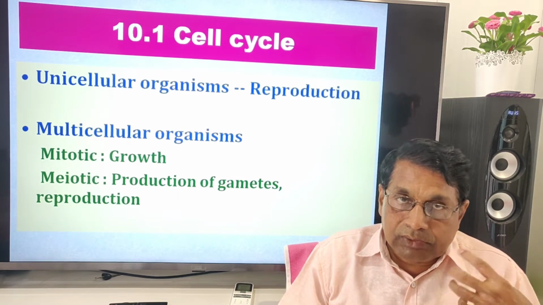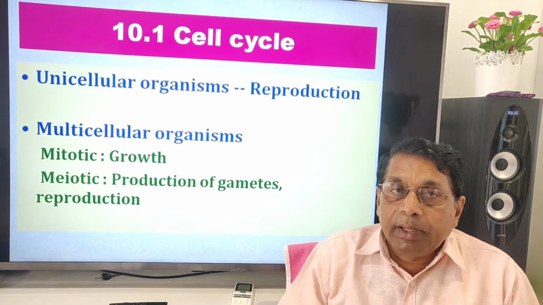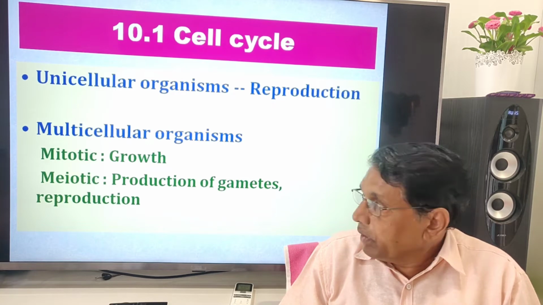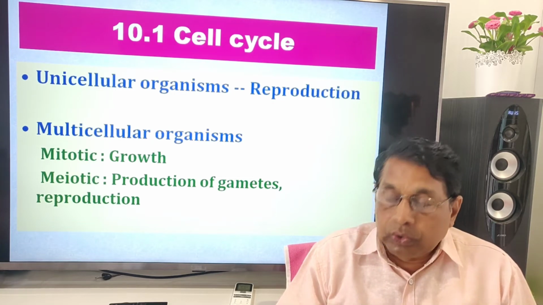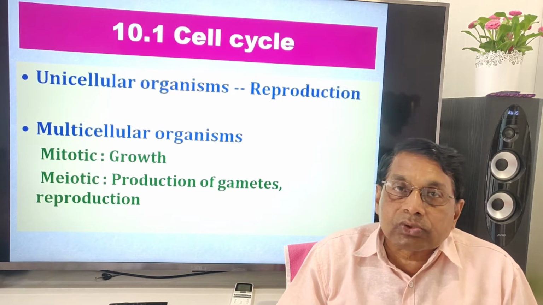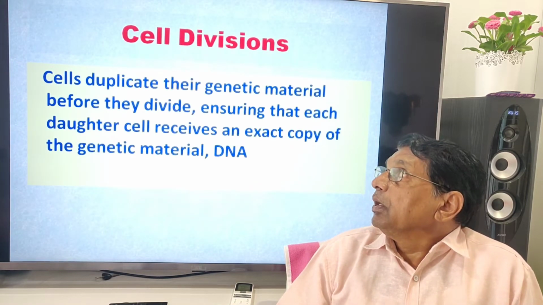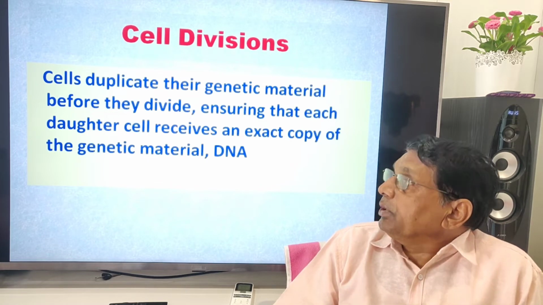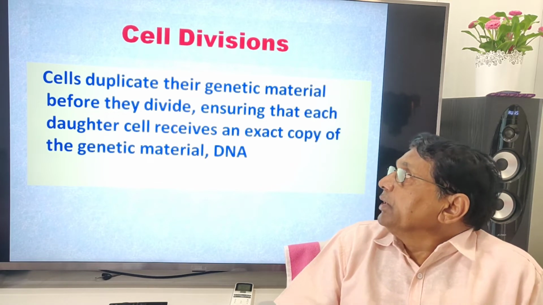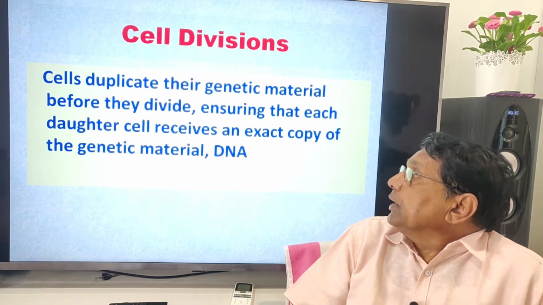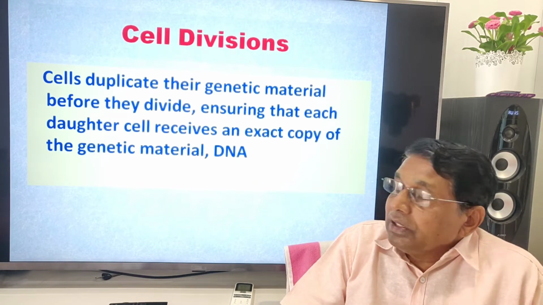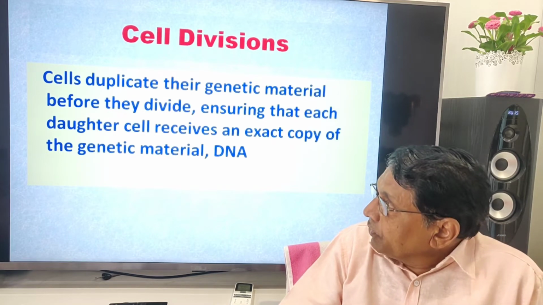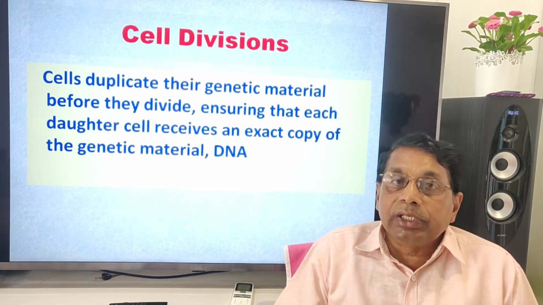So, meiosis division mainly results in the formation of male and female gametes. So, it is important in sexual reproduction. Cells duplicate their genetic material before they divide, ensuring that each daughter cell receives an exact copy of the genetic material, that is DNA.